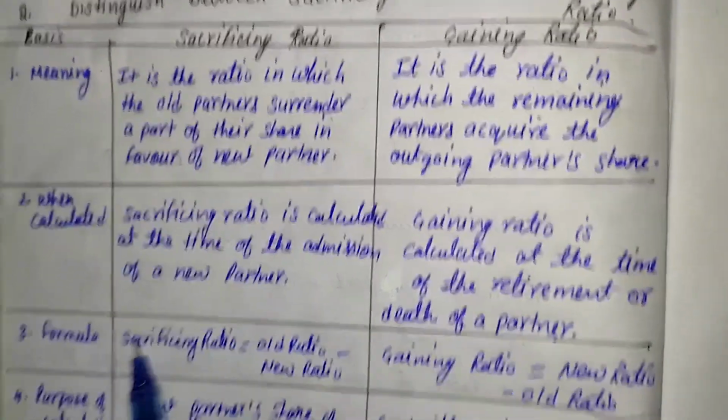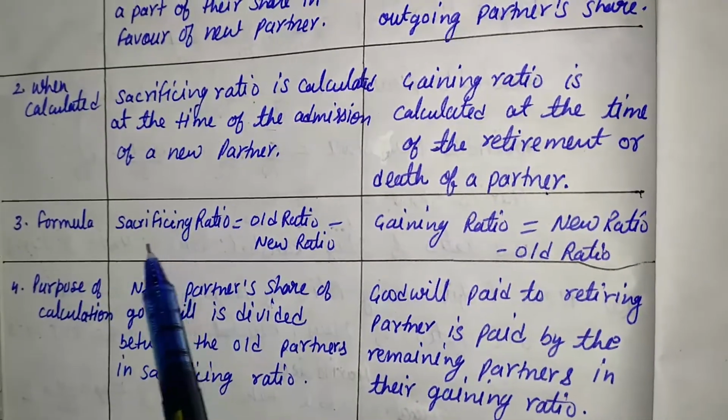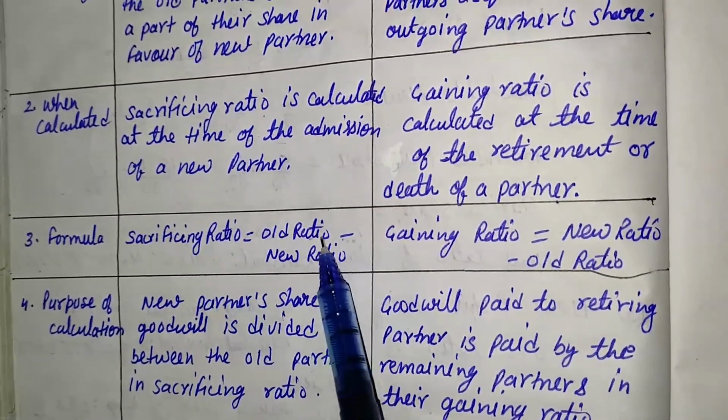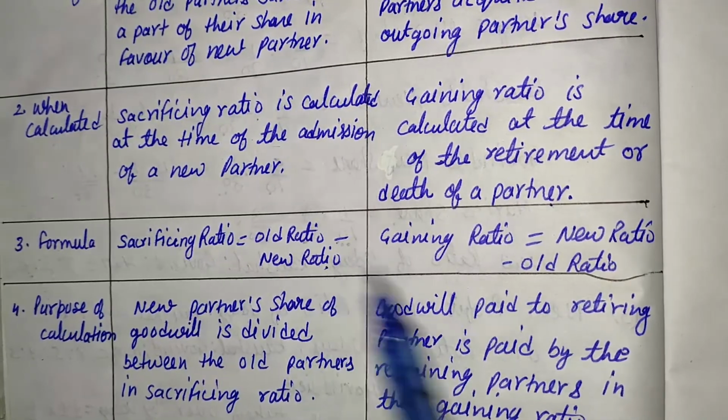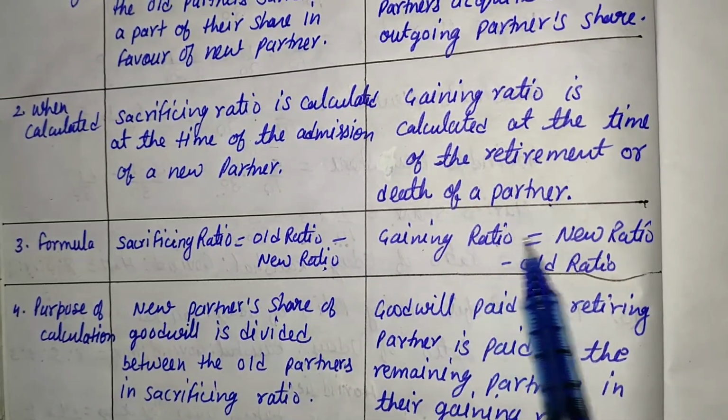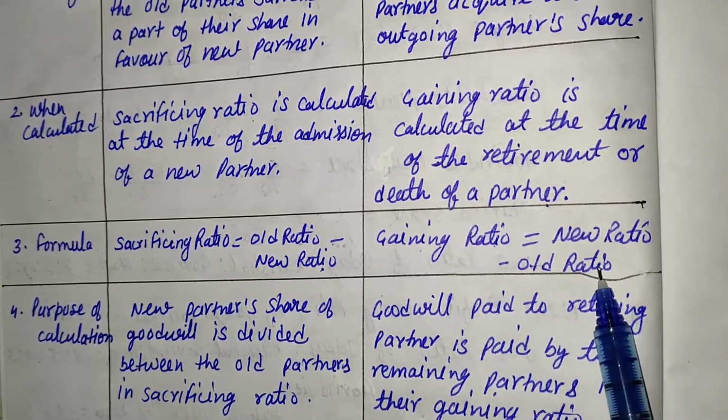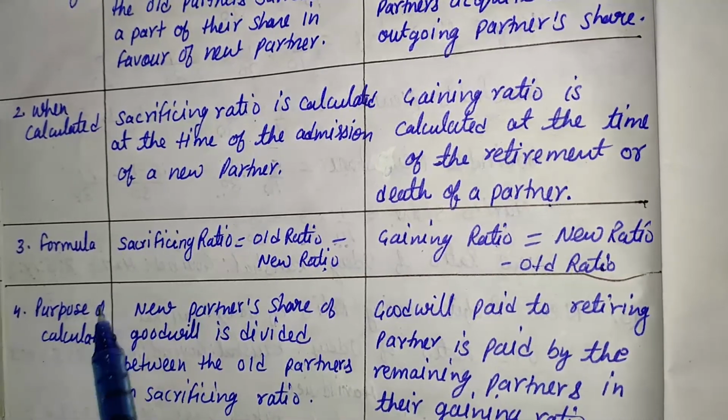The next basis is the formula. What is the formula of sacrificing ratio? Old ratio minus new ratio. The formula of gaining ratio is new ratio minus old ratio. What is the purpose of calculation?